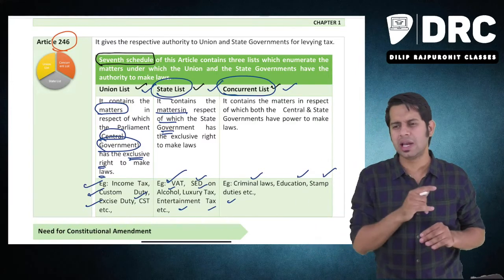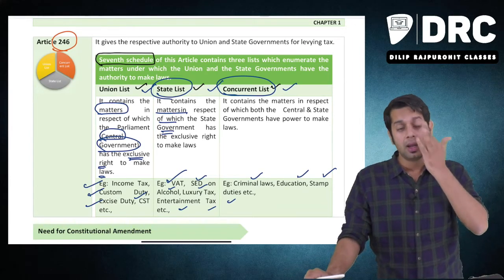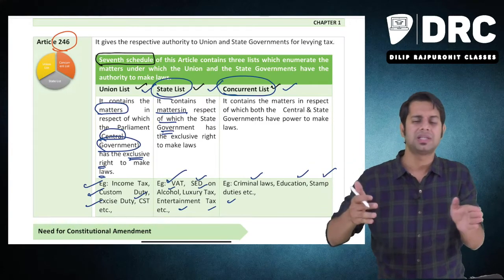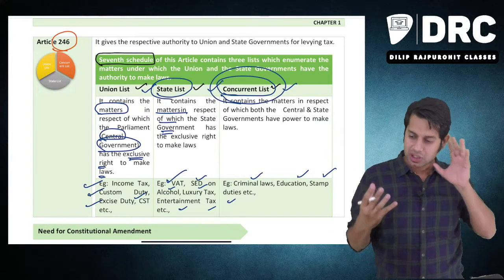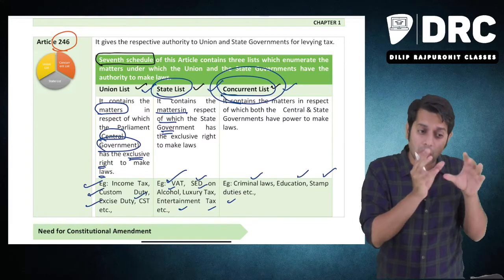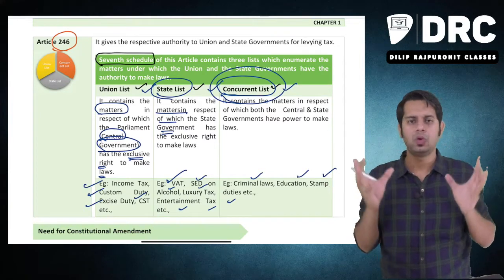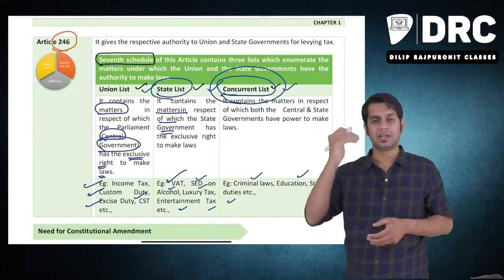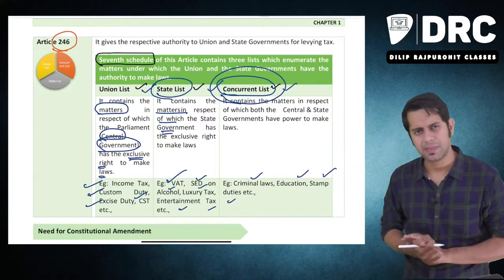Or there may be an act which says that if there is a working woman, a woman who is working in a particular office, she should get maternity leave. She should get maternity leave after a period of 7 months, etc. Who is telling there is a law? There is a law. Now this law is not made by one person. Both the central government and state government are jointly coming and making this law. So this law will not be applicable only to one part of India. It will be applicable to the entire India, including all the different states. So the concurrent list talks about different matters with regard to which the central government and state government jointly have the power to make law.